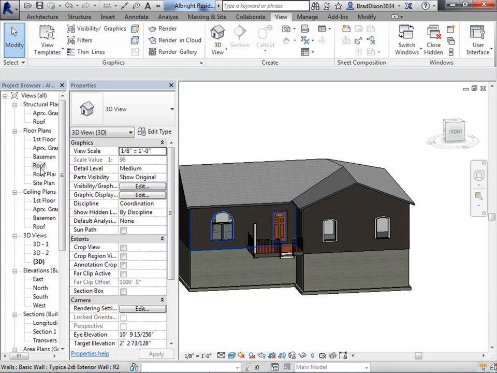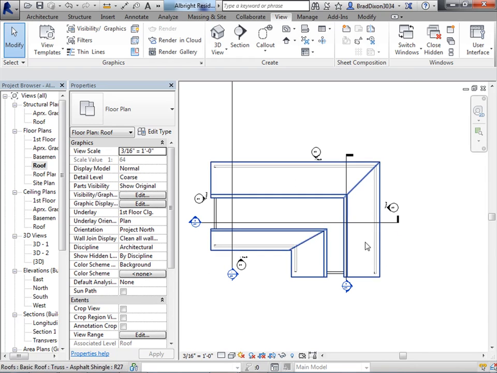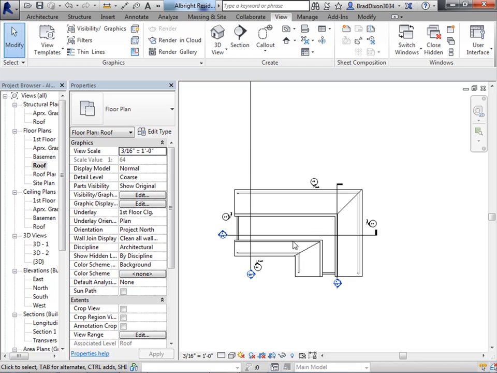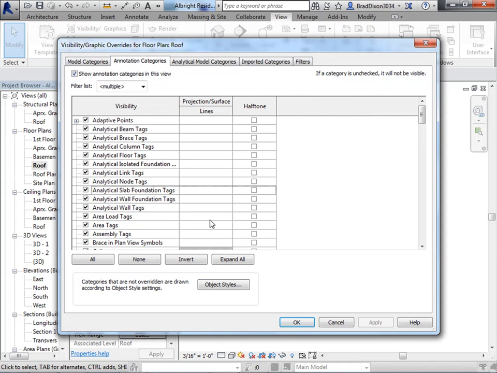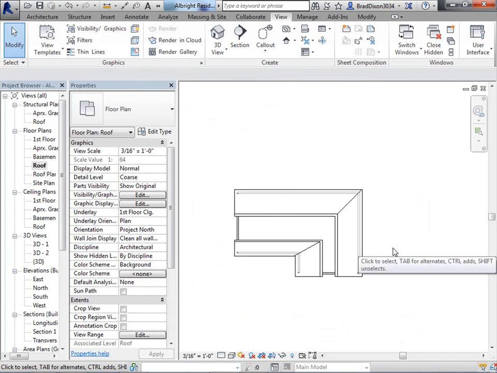What I have to work on at this point is a roof plan. So right now I have a few different things going on. First thing I'm going to do is go to my visibility graphics, and turn off my sections under the annotation categories. And then I can turn them back on later if I want to show them in my floor plan.